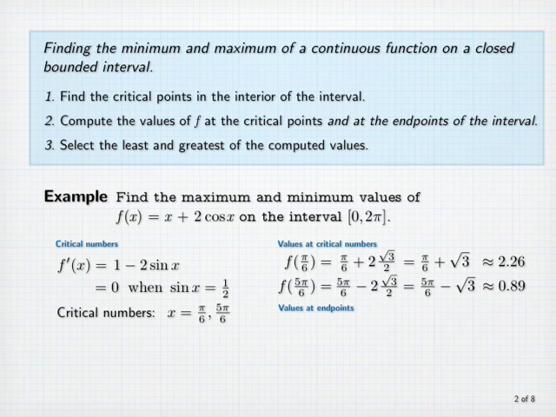Next, we compute the values at the endpoints of our interval. f(0) is 0 + 2 times the cosine of 0, or 2. f(2π) is 2π + 2 times the cosine of 2π, so we get 2π + 2, which is about 8.28.